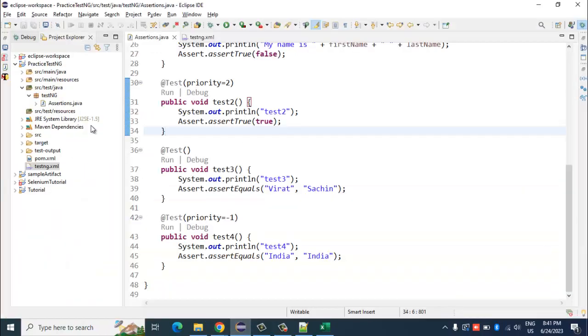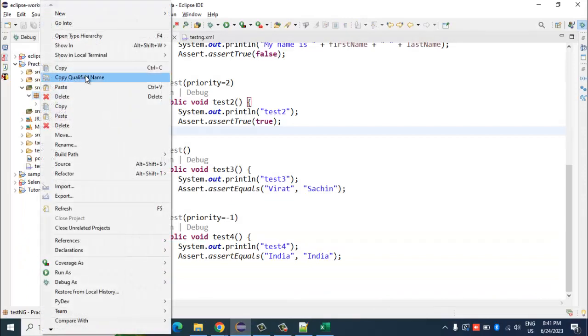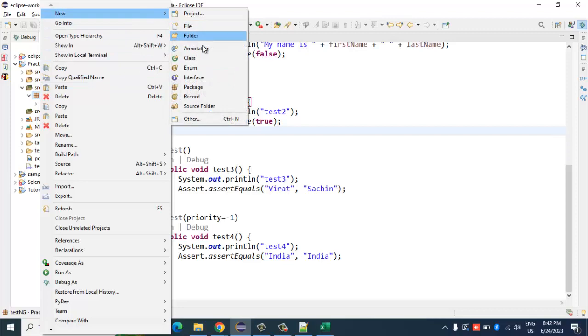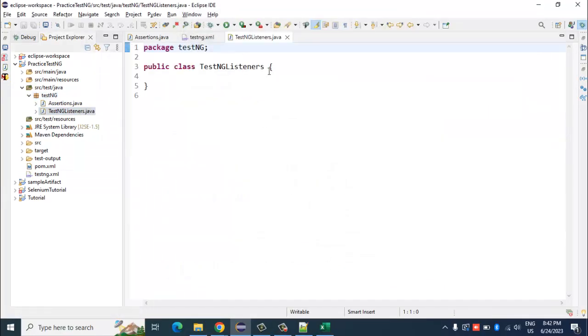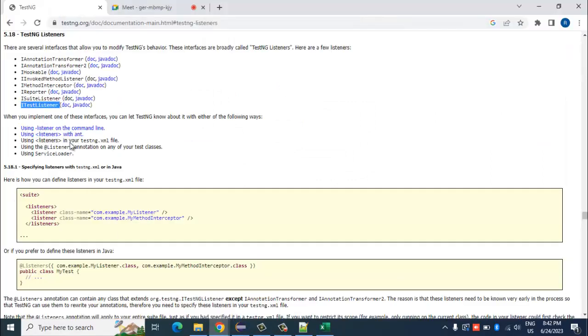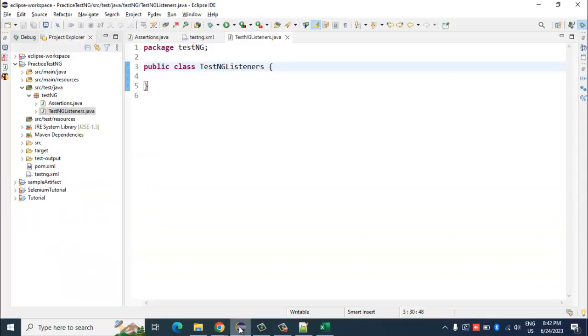So first of all, let me create a new class. I would name it TestNGListeners. I want to use this interface which I've just mentioned, ITestListener. So how would a class use the methods of an interface?